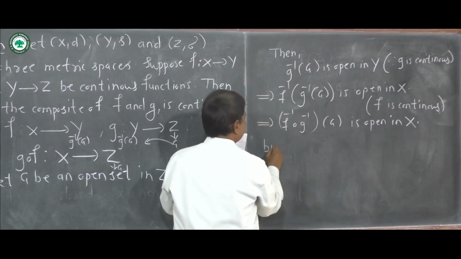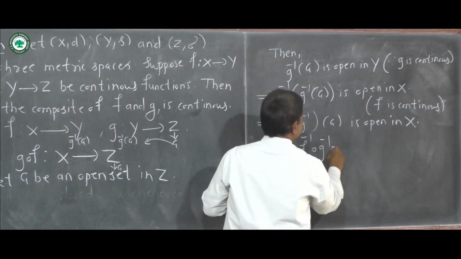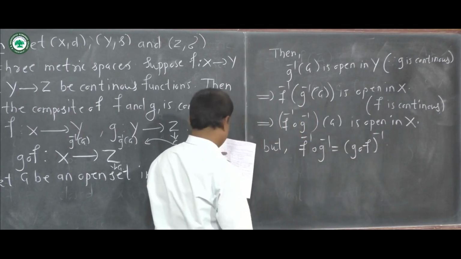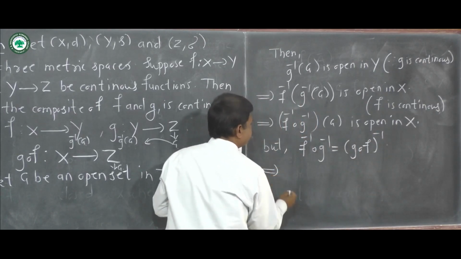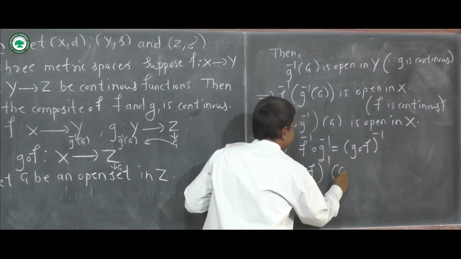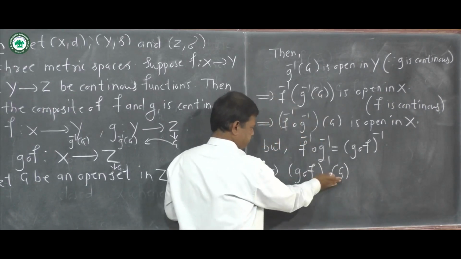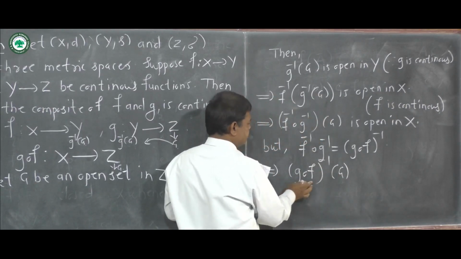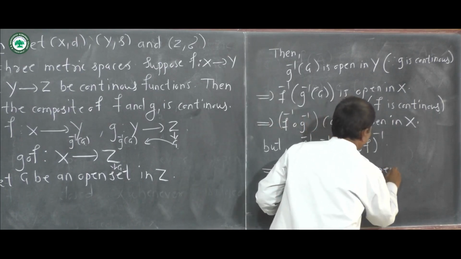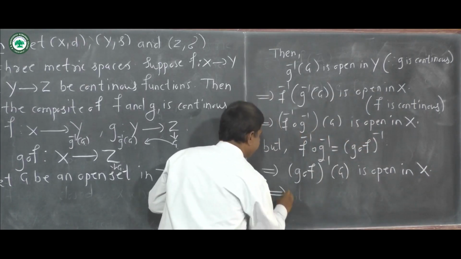But we know that f inverse composite g inverse is g composite f inverse. So this implies that g composite f inverse of G, the inverse image of the set G under g composite f, is open in X.